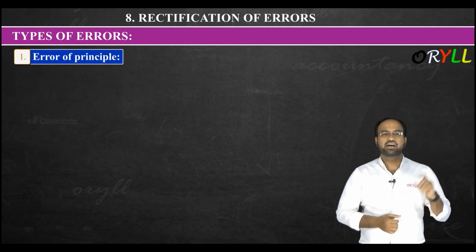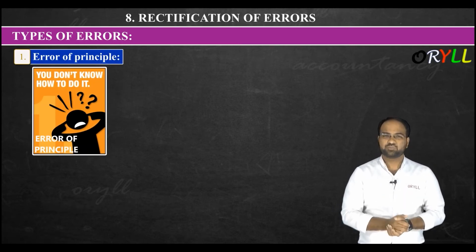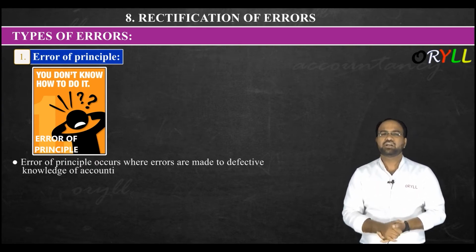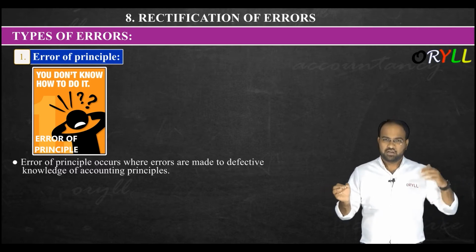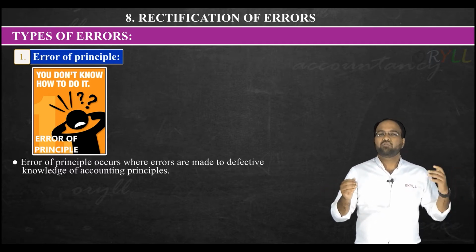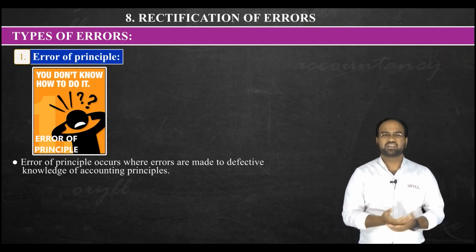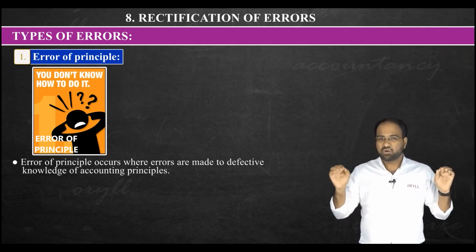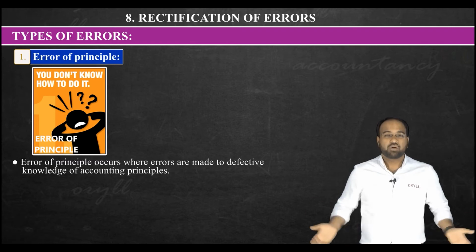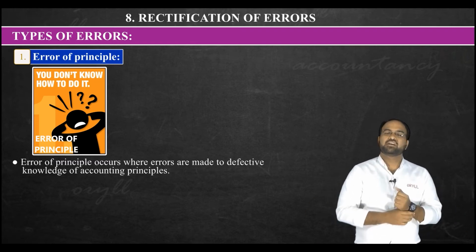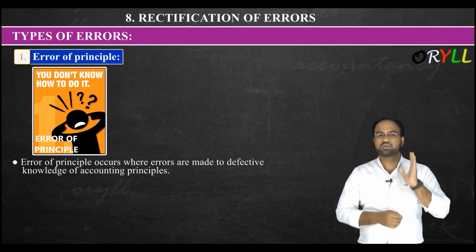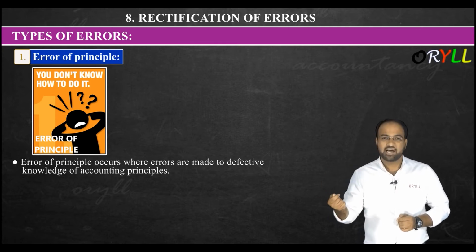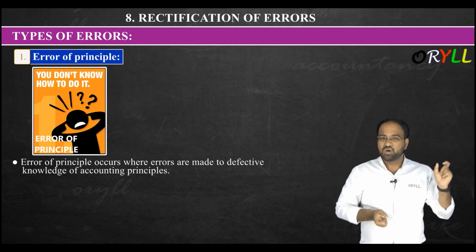Firstly, we are going to discuss the error of principle. What do you mean by error of principle? See here, error of principle occurs where errors are made due to defective knowledge of the accounting principles. In simple words, when the clerk or the accountant who is writing the journal entry, ledger, trial balance, or preparing the financial accounts, whoever it may be, does not have full knowledge about the accounting principles, concepts, standards and conventions, then definitely he will make some mistake. So error of principle means he does not have full knowledge of accounting principles, and because of that he is making some mistake. So what do you mean by error of principle?